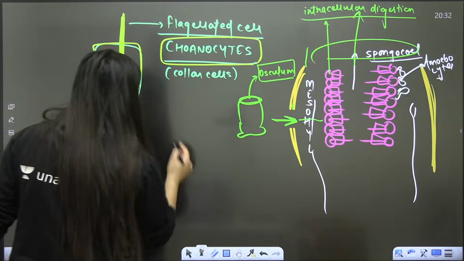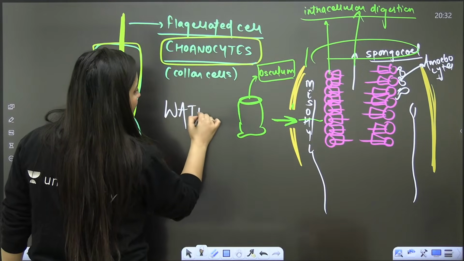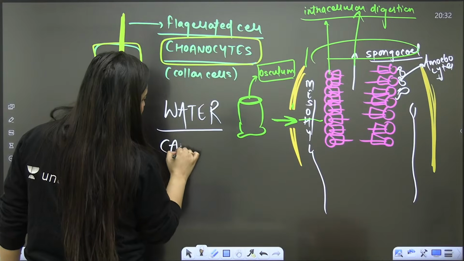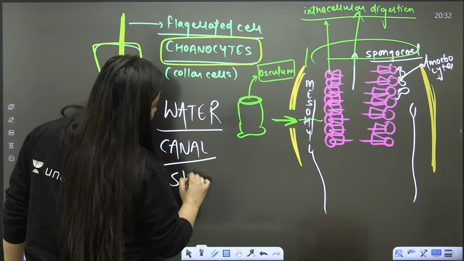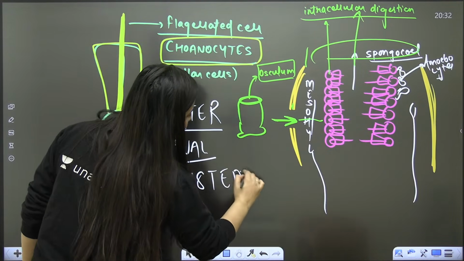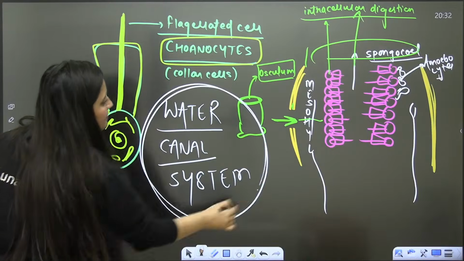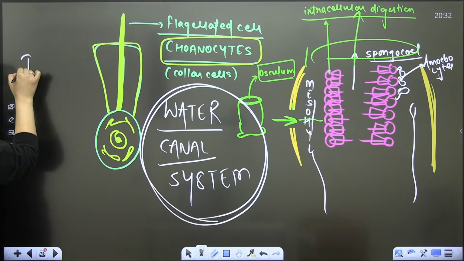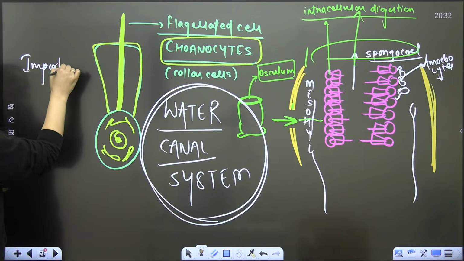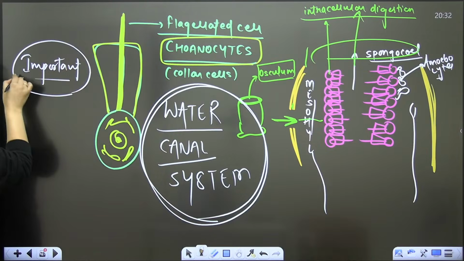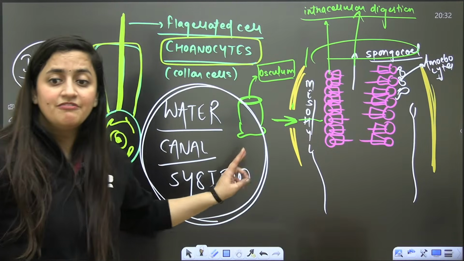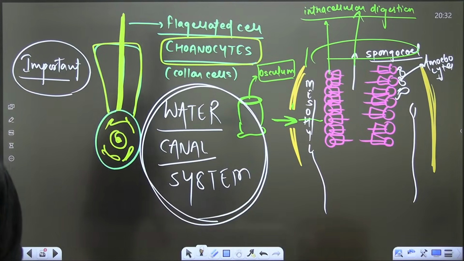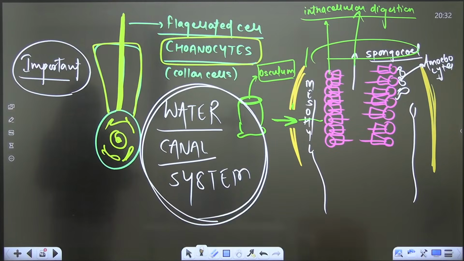So this is the water canal system. In poriferans, a water canal system is present. These two are very important features here. Are you getting my point?